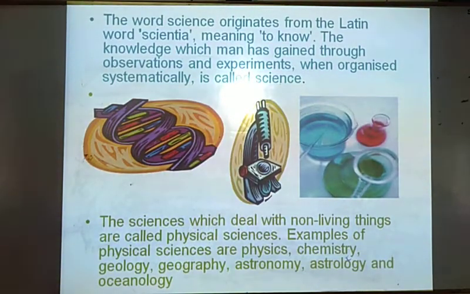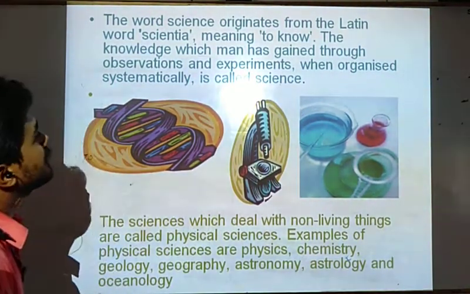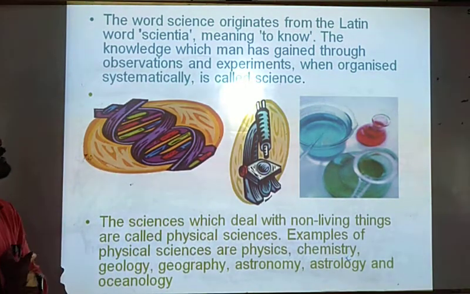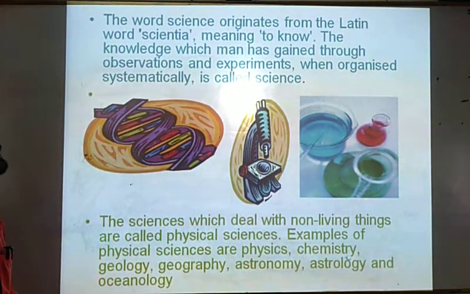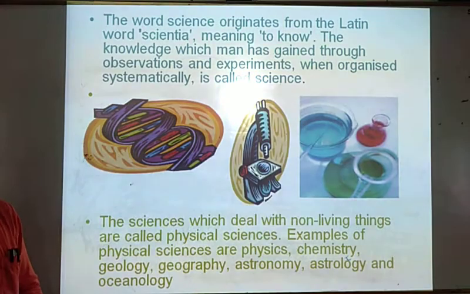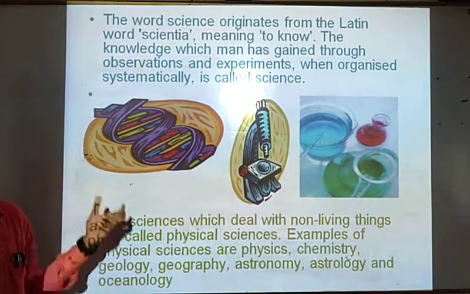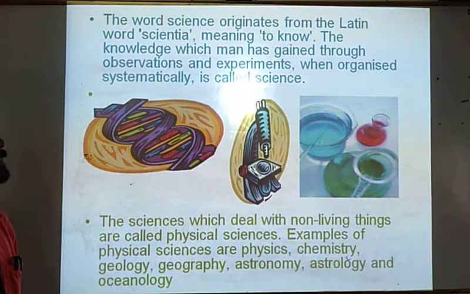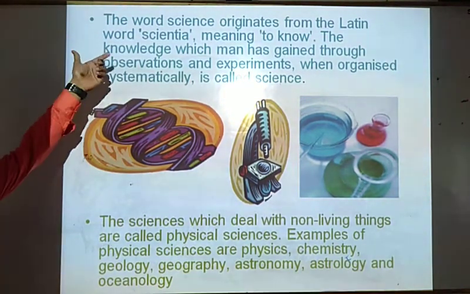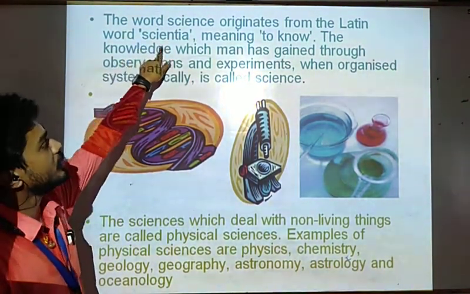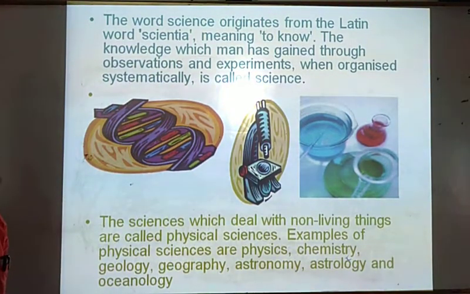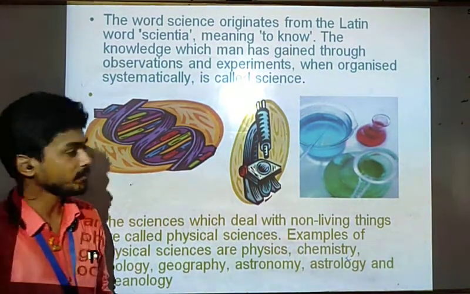Students, before starting the further topics, let us discuss what is science. As we can see here, the definition: the word science originates from the Latin word scientia. Scientia is a Latin word and its meaning is to know, to identify. So science is originated from the word scientia, and that means to know.